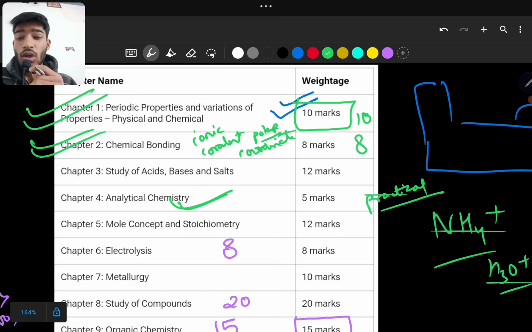So this is also a very, very important and yet very easy chapter which will definitely help you. This also is a very easy chapter. The thing which I'm writing in green is a very easy chapter, and you need to do it at any cost. You have to do it.